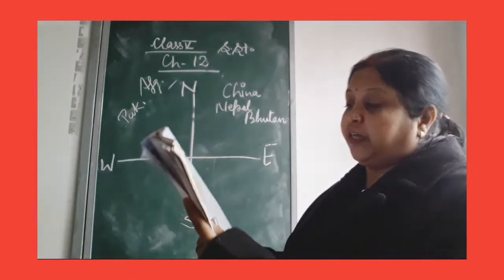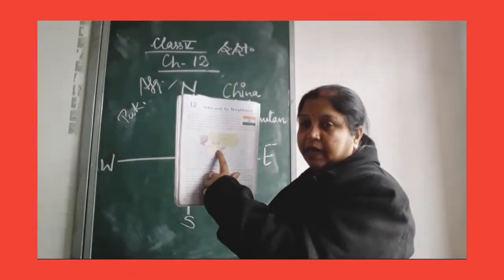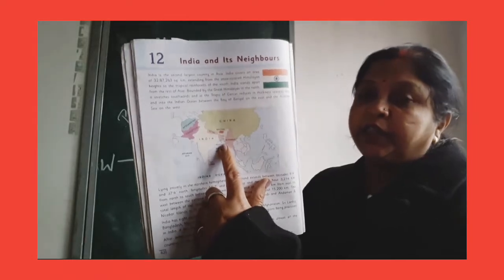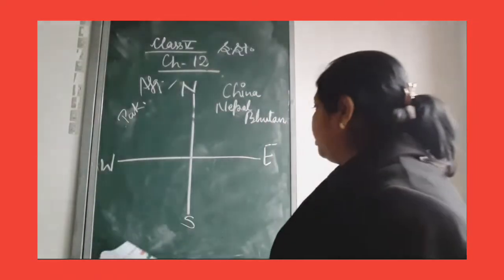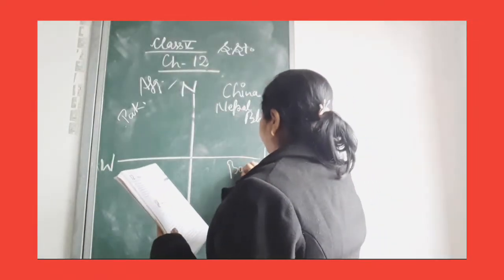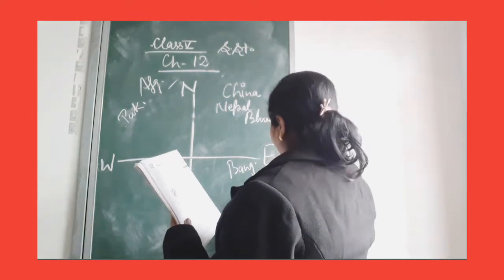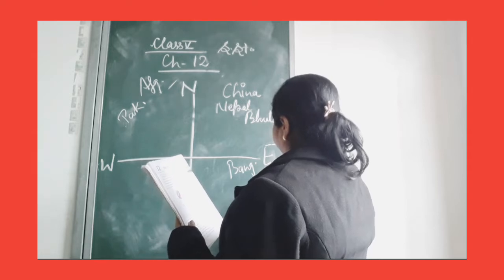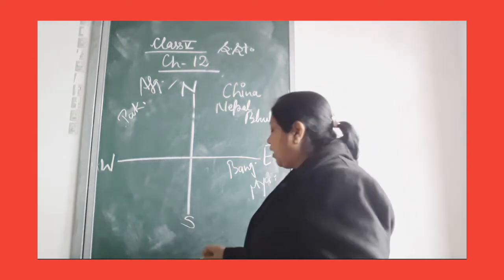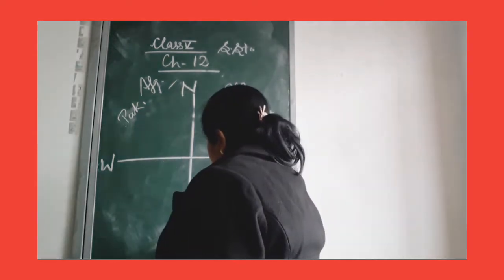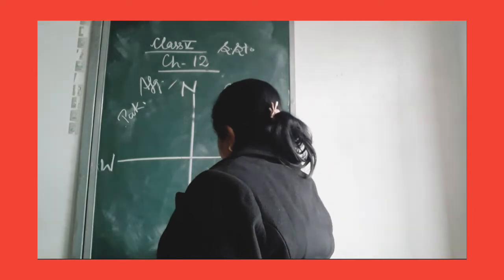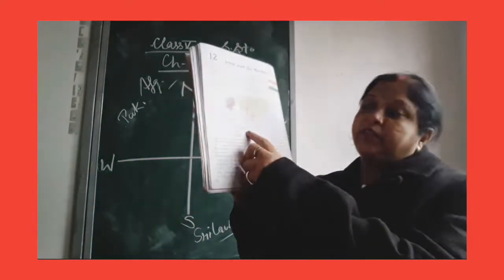Now, see east direction. East direction, Bangladesh and Myanmar. Okay, in south direction, Sri Lanka. Okay, you can see here.